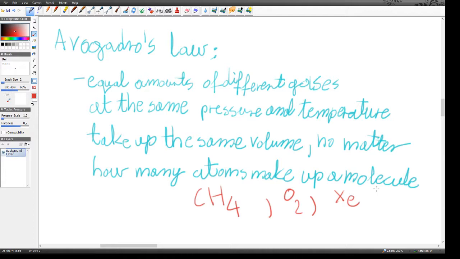And if the amount, by which I generally mean either moles or mass, right? Let's stick with moles. If I've got the same number of moles of these, and I apply the same pressure and temperature, they will take up the same volume. And that is Avogadro's law. Next time, I'm going to show you some possible calculations you can do with Avogadro's law and the equations I showed you today.